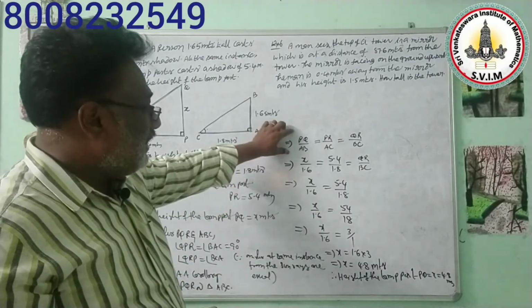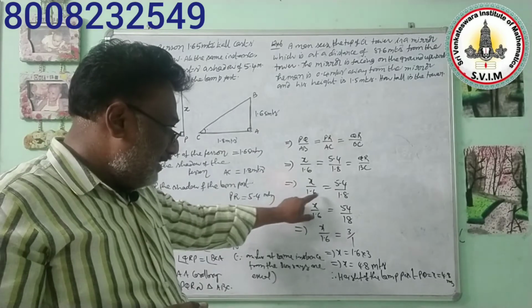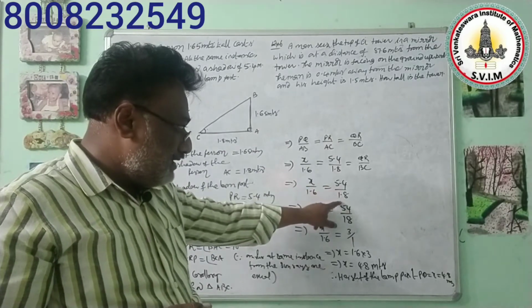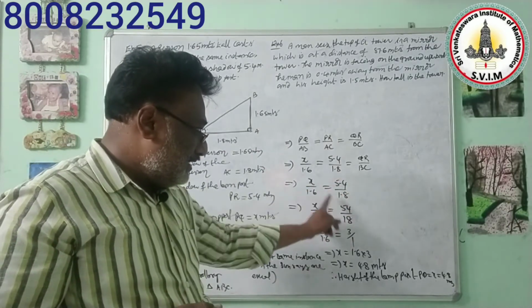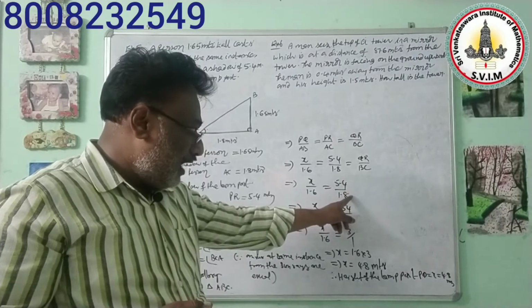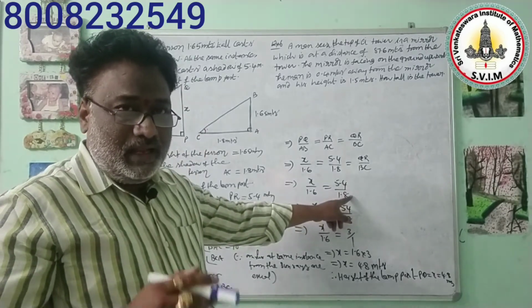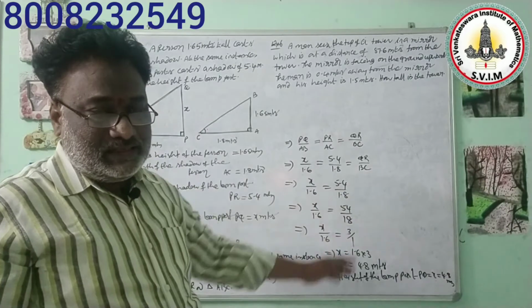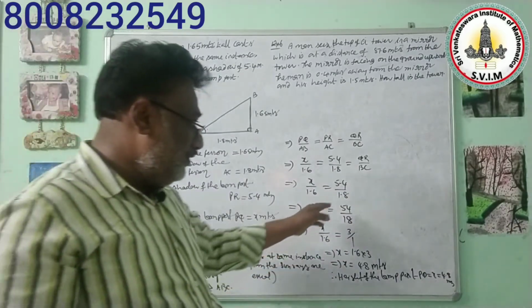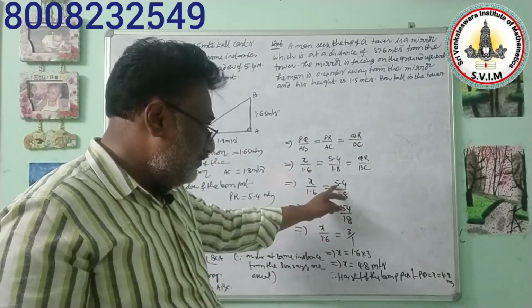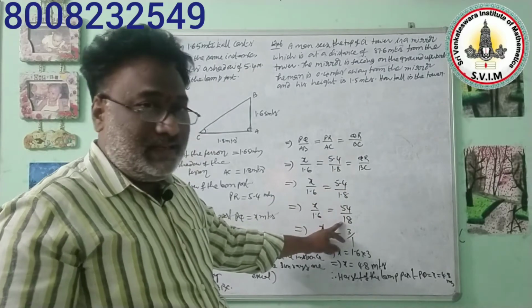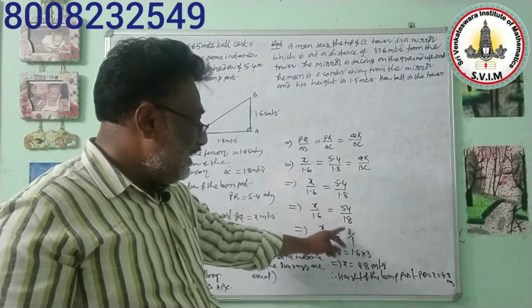By taking that condition, you get x by 1.6 is equal to 5.4 by 1.8. Here both decimal fractions have the decimal point after an equal number of digits. In such cases, you can remove the point directly. If you remove the decimal point in that way, you get 5.4 by 18. So by cancellation, you got 3 by 1.